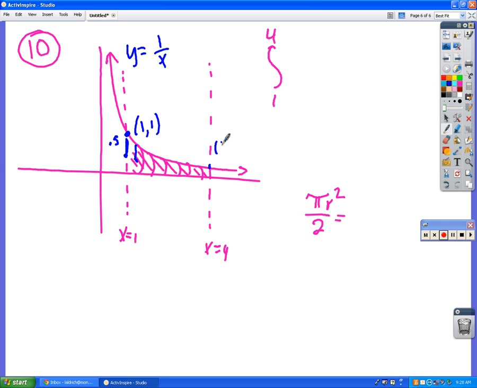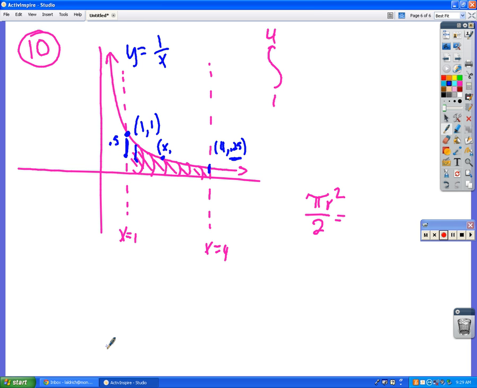So the coordinates of this point would be 4, comma, what? 0.25. So what would this radius right there be? 0.125, yeah, because it's half of the 0.25, right? Okay. So then the question is, what are the coordinates of this point right here? X, comma, what?